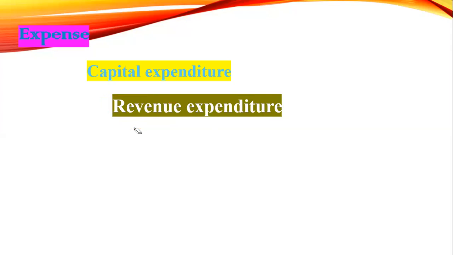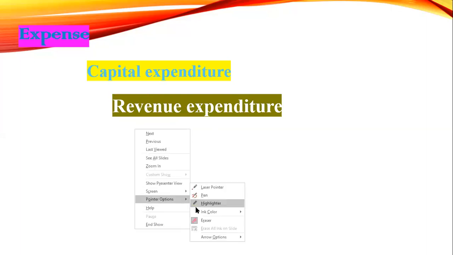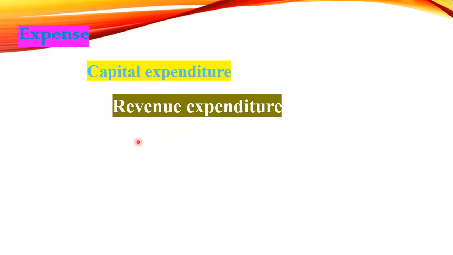We'll see some examples, you will understand easily, my dear students. You are paying salary to an employee. Why? Because you are expecting some work from the employee, to increase the sales and get income. Why are we paying rent and taking a building for business?